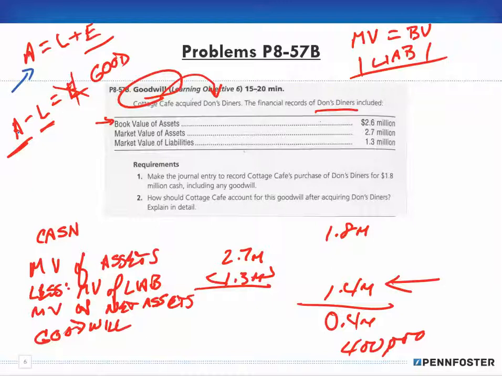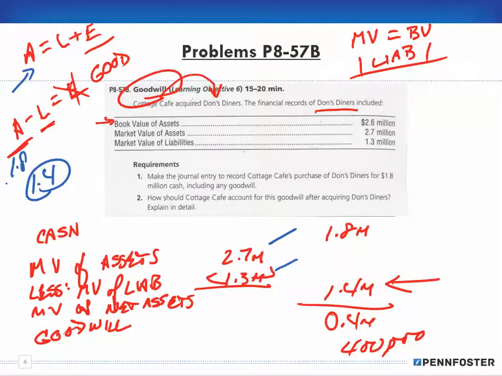Well, if we're being paid 1.8 million in cash, and we look at the market value of our assets, which was 2.7 million, and then we subtract out those liabilities of 1.3 million, we get the market value of the net assets of 1.4 million, right?